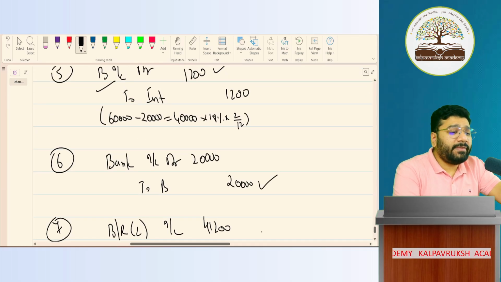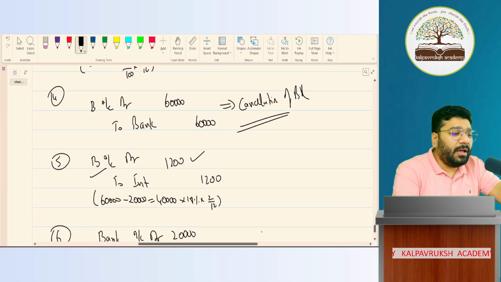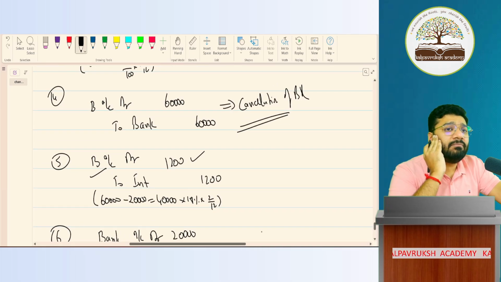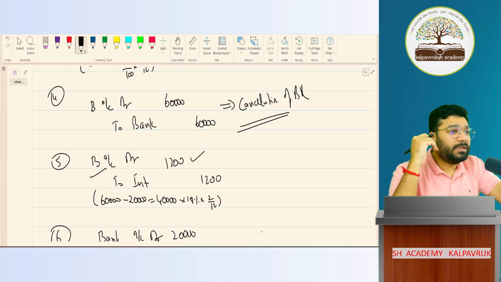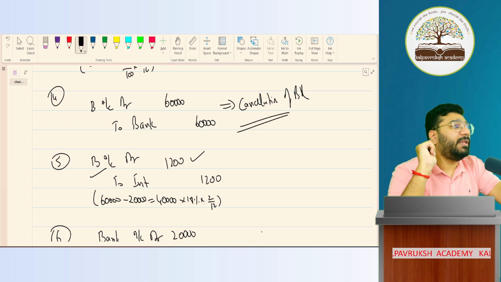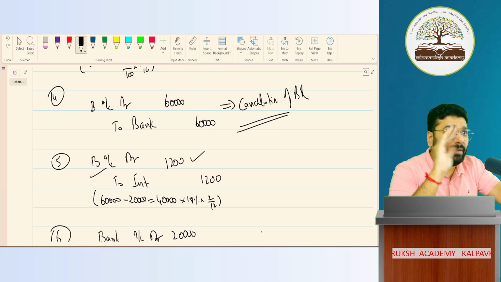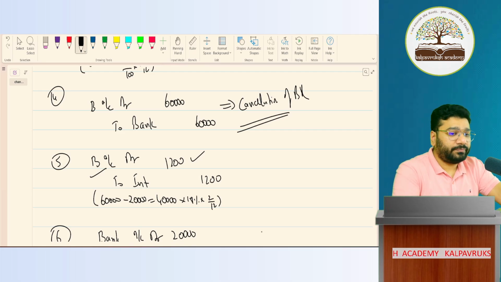See, now understand one thing. I've given all the entries separately because I wanted to put a flow in your mind. Purida. But if you want, you can do a combination of entries also. In ICAI's textbook they've done the combined entry. Now I'll tell you where they've done the combined entry. இப்போ நான் combine தான் பண்ண போறேன். How to do it, I'll tell you now.